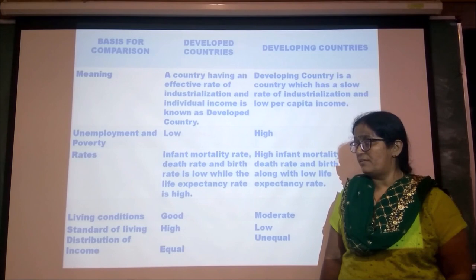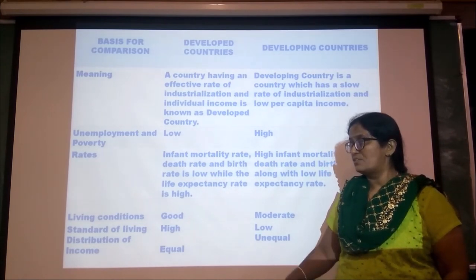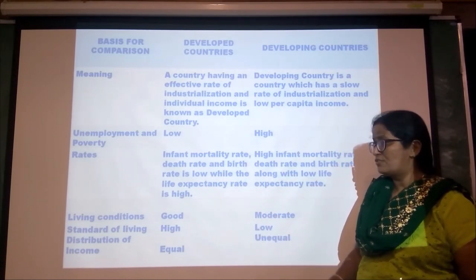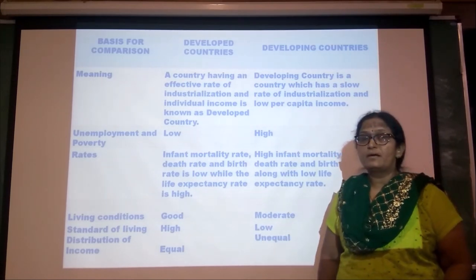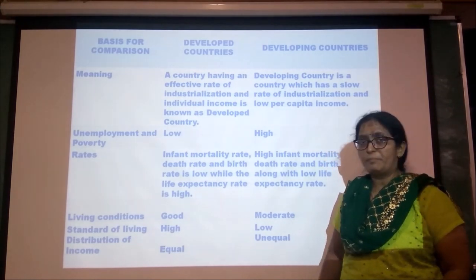And the standard of living in developed countries is very high, but in developing nations it is low because the income of the people is less.